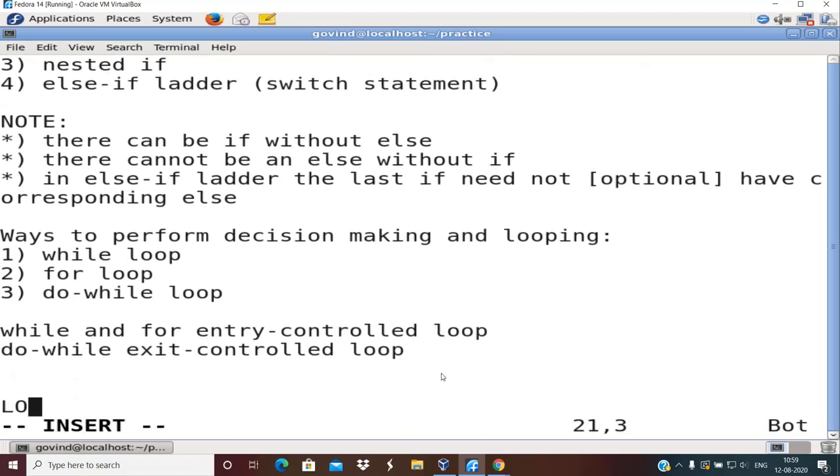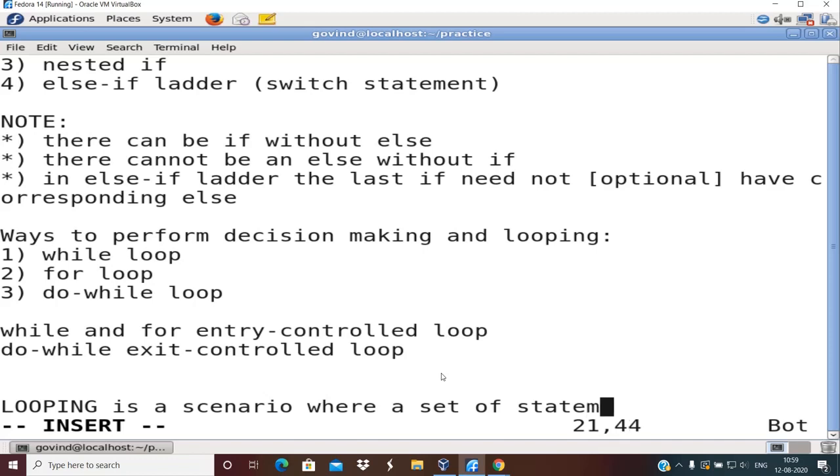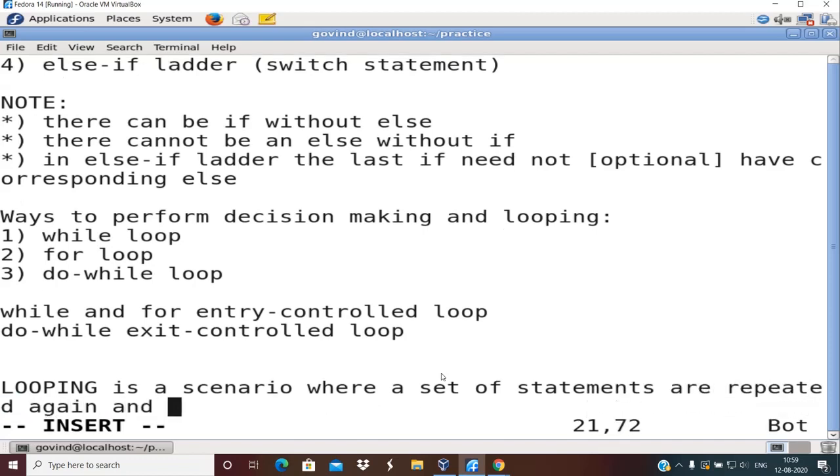I'm going to write here. Looping is a scenario where a set of statements are repeated again and again till some condition or till test condition is satisfied.